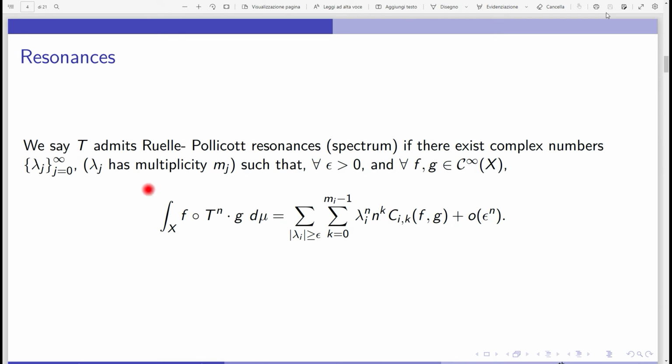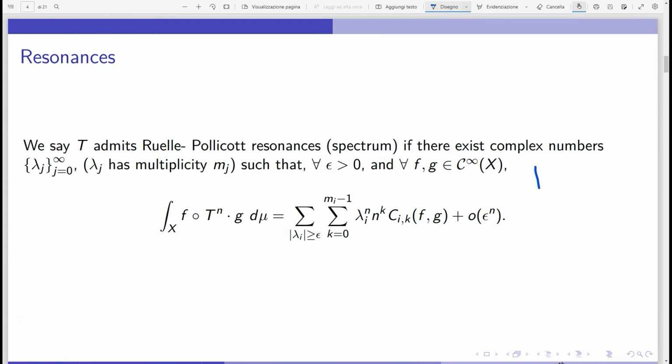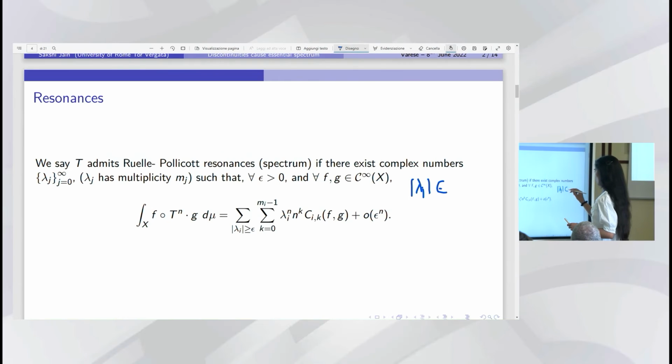These numbers lambda_j have multiplicities m_j, and I didn't write it, but these lambda_j must have their modulus in (0, 1).